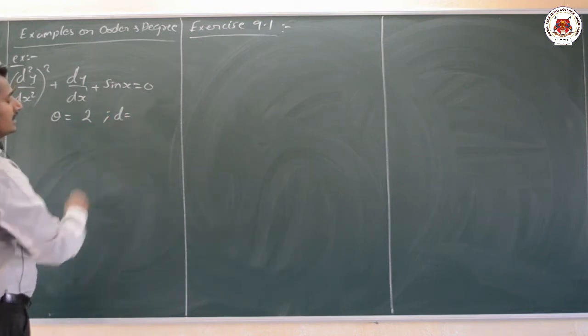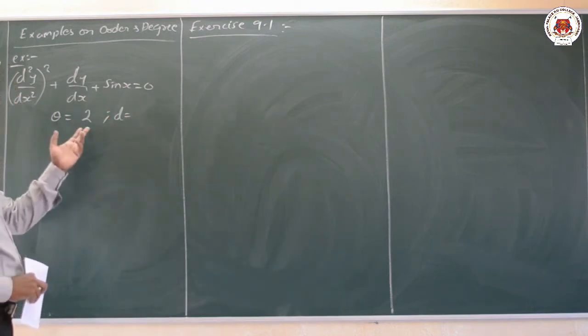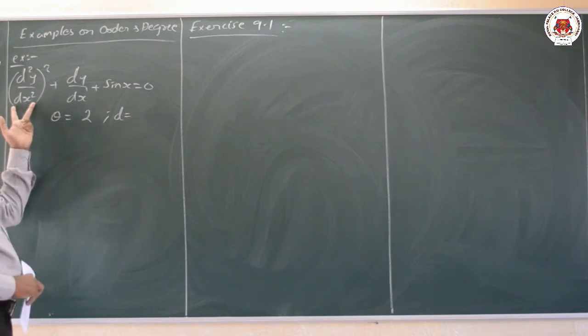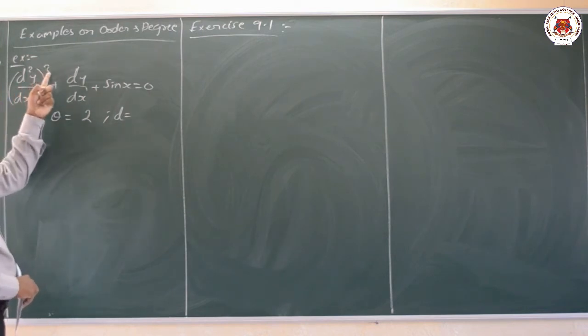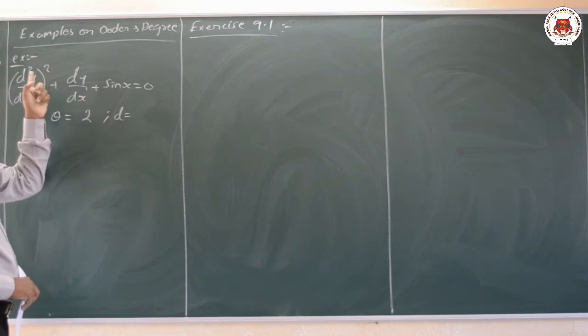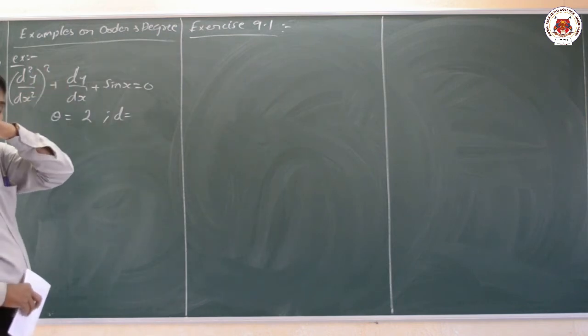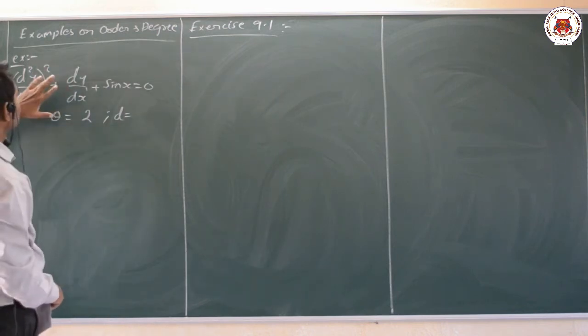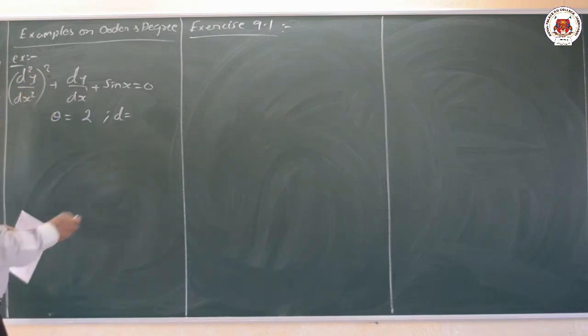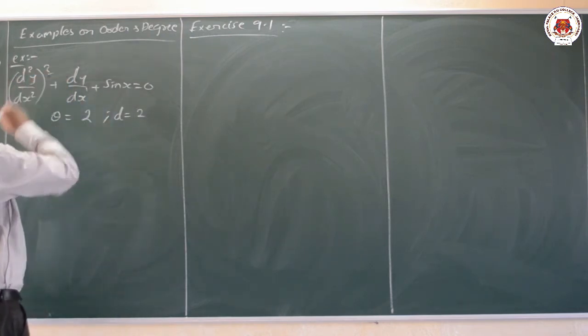And what about degree here dear students, means power of the highest order. Which is the highest order? This is the highest order. Either power after clearing all the fractional powers, like 2 by 3, 1 by 3, 1 by 2, it should not be like this for us. So what we get here, we are having here 2, therefore the degree is 2 here.